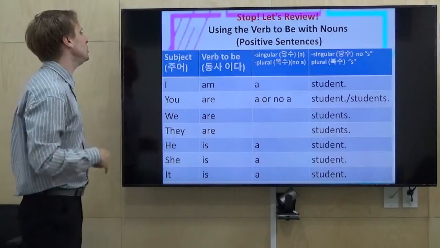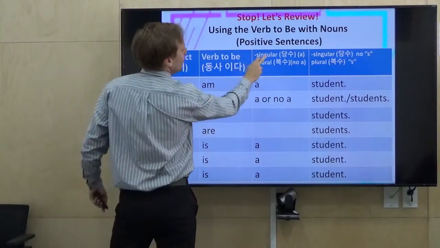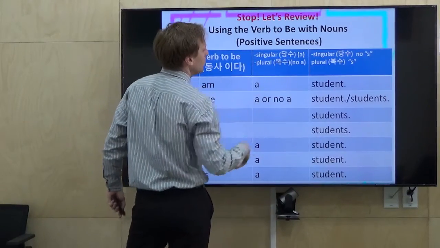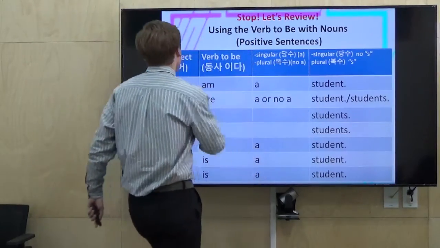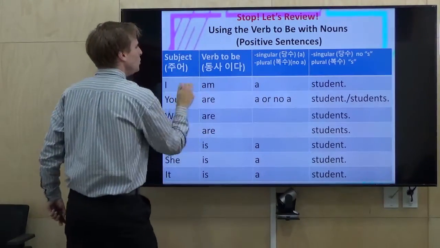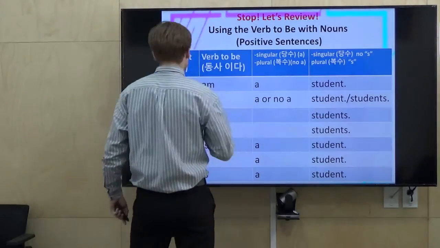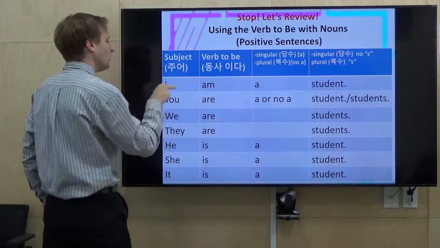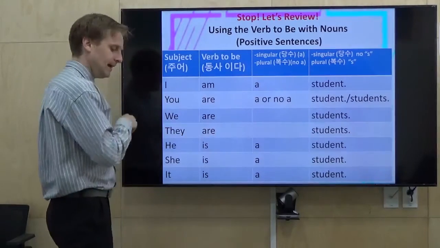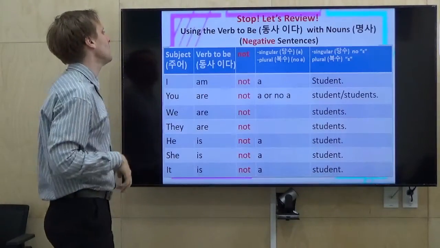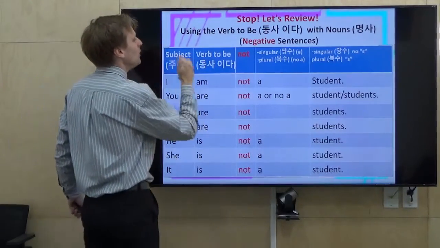Okay, let's stop and review. For a positive sentence with nouns, subject, verb to be, a with a singular, no a with a plural, and no s with a singular, s with a plural. I am a student. You are students. Or for one, you are a student. We are students. They are students. He is a student. She is a student. It is a student. And a negative, we put not after the verb to be. I am not a student.